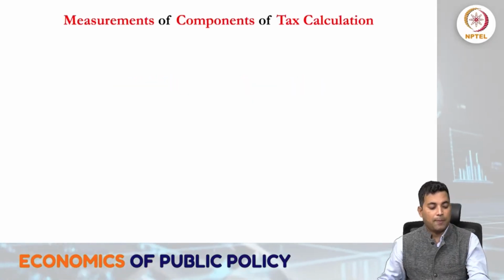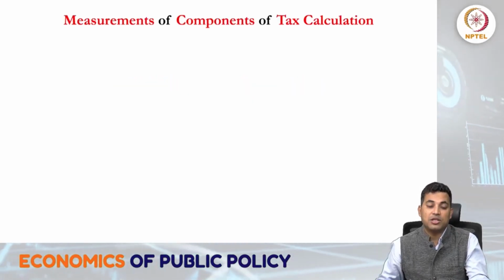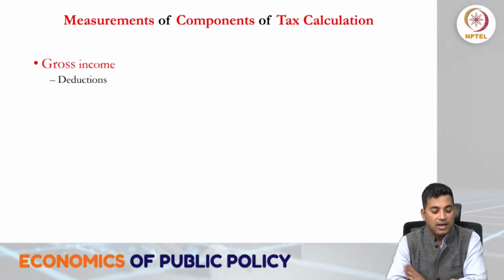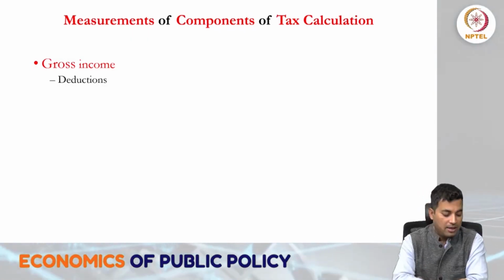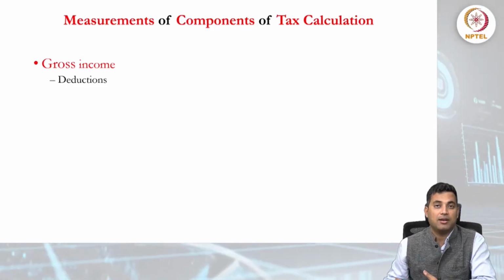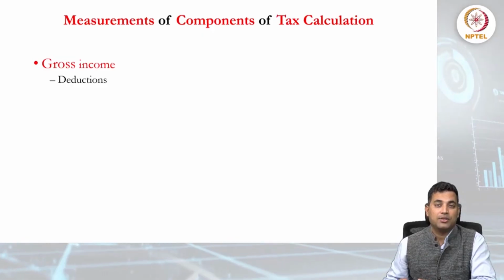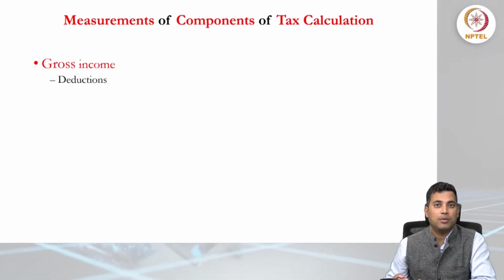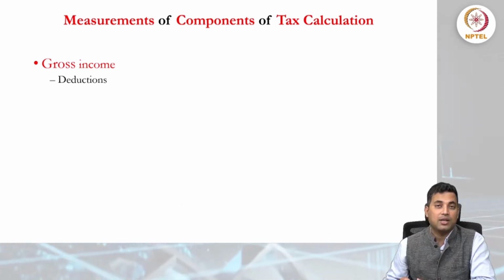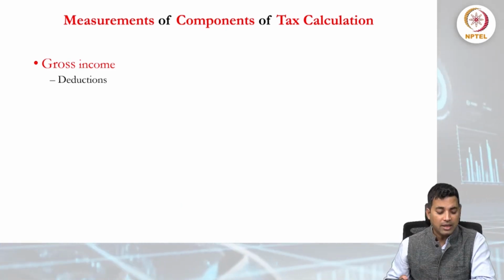To understand the measurement components of tax calculations, we can take an example from the income approach that we already discussed. Income is considered one of the efficient measures to consider while calculating taxes.